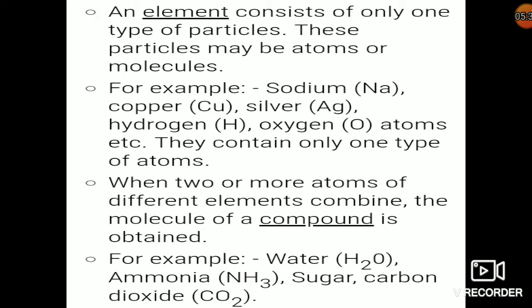Now, what is a compound? In a compound you get two or more types of atoms and these atoms are chemically bonded. For example, water H2O, ammonia NH3, sugar C6H12O6, then carbon dioxide CO2, etc.